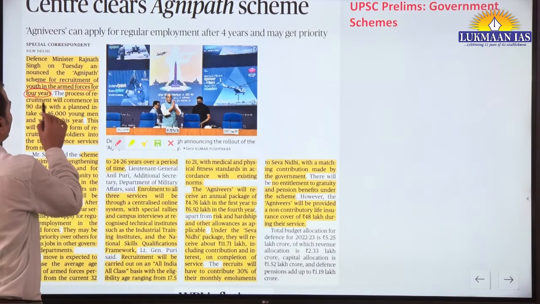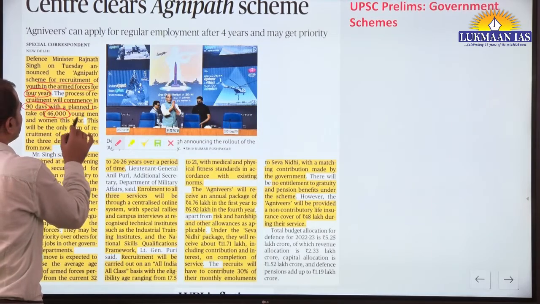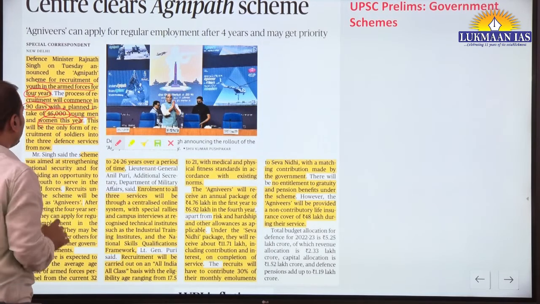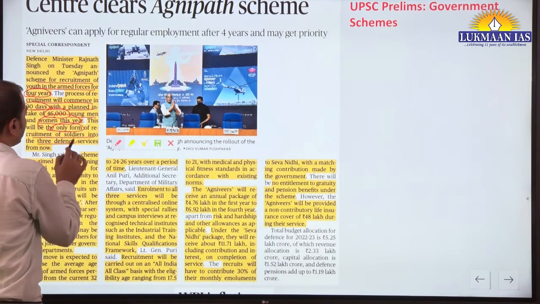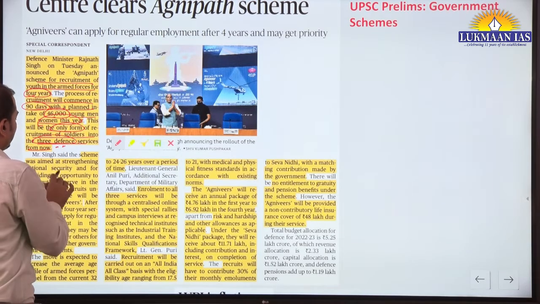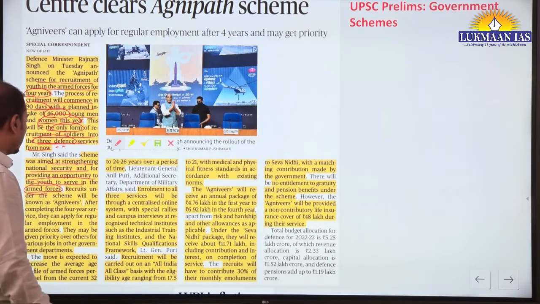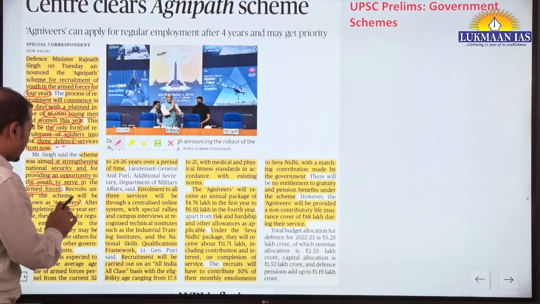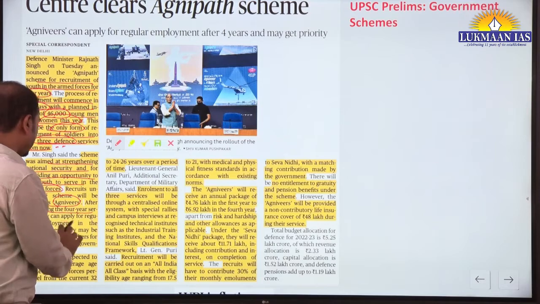The recruitment process will commence in the next 90 days. It is planned to intake 46,000 young men and women this year itself. This will be the only form of recruitment for soldiers into the 3 defense services from now onwards. The scheme is aimed at strengthening national security and providing opportunity for youth to serve the armed forces. Recruits under the scheme will be called Agniveers. After completing 4 years of service, they can apply for regular employment in the armed forces.